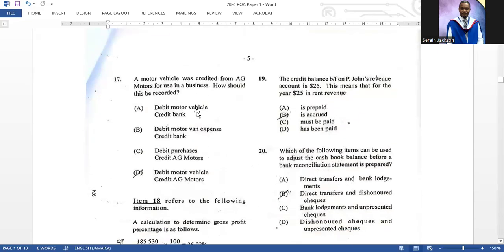We're at number 19. The credit balance brought forward on P. John's revenue account is $25, and this means that for the year 25 in rent revenue is owed or accrued, right? So the correct answer there is B.